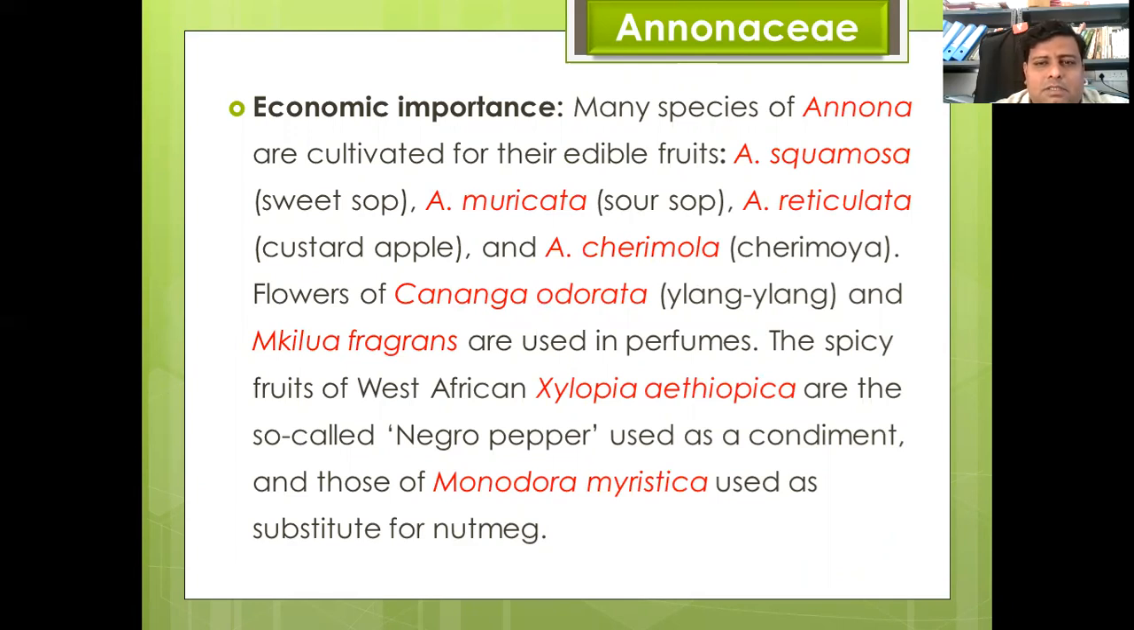and Annona cherimola. Flowers of Cananga odorata, ylang-ylang, and Michelia fragrans are used in perfumes. The spice fruit of West African Xylopia aethiopica, the so-called negro pepper, is used as a condiment, and those of Monodora myristica are used as a substitute for nutmeg. We use nutmeg, jayphal, and Monodora is used as its substitute.